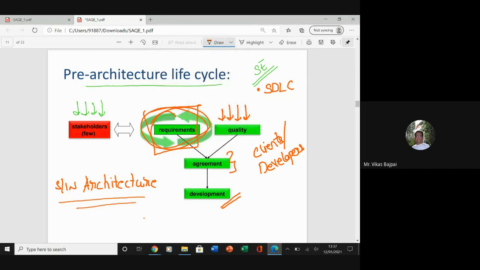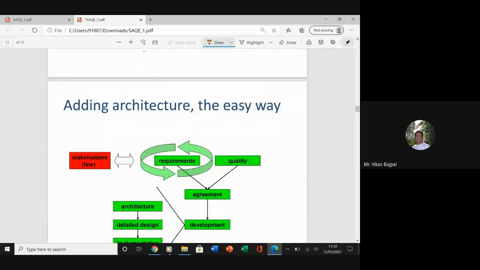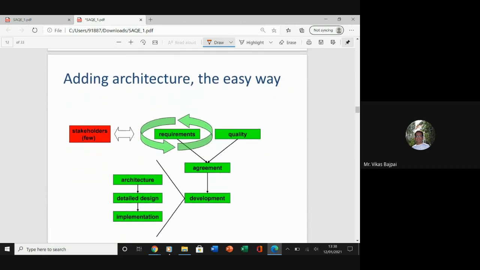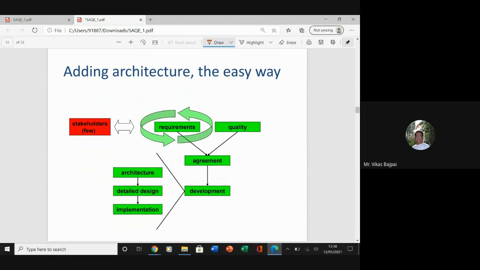So now let's include architecture in this. We are adding the software architecture in the simplest possible manner.